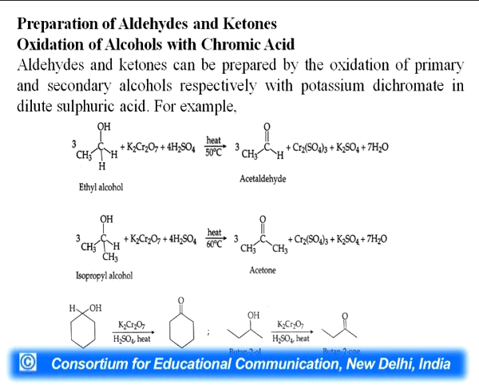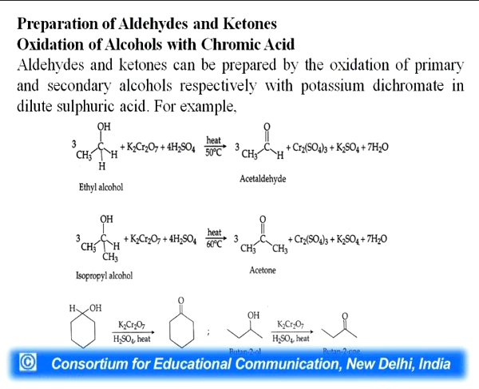Now we come to the next part of aldehydes and ketones, the preparation of these important functional groups. Oxidation. First we will discuss the oxidation of alcohols with chromic acid. Aldehydes and ketones can be prepared by oxidation of primary and secondary alcohols with potassium dichromate in dilute sulfuric acid.